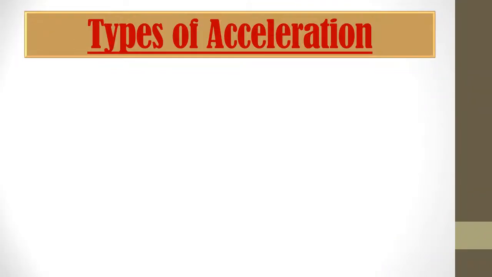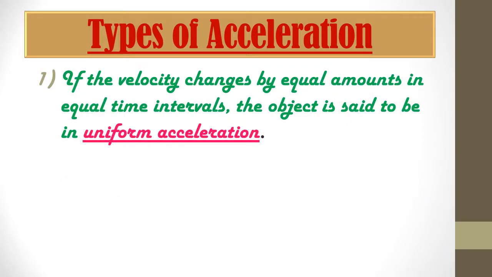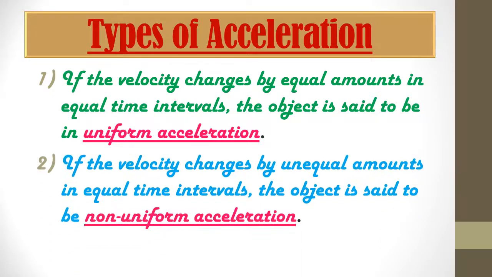So here an object in motion can have two types of acceleration. First, if the velocity changes by equal amounts in equal time, that means equal amount and equal time, the object is said to have uniform acceleration. But if the velocity changes by unequal amounts in equal time intervals, the object is said to have non-uniform acceleration. Now in uniform and non-uniform acceleration, there are only two main differences. In uniform it is equal amount and equal time interval, but in non-uniform it will be unequal amount but the time will be equal. Okay,